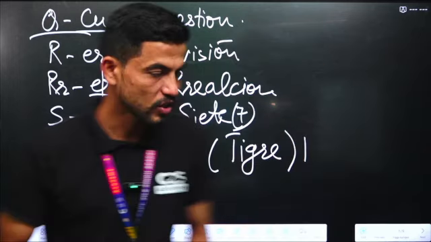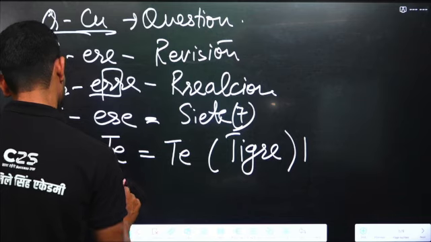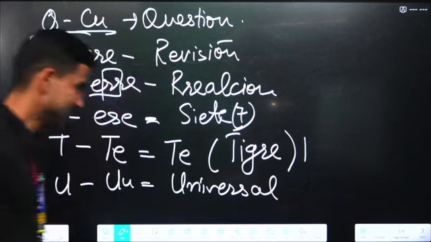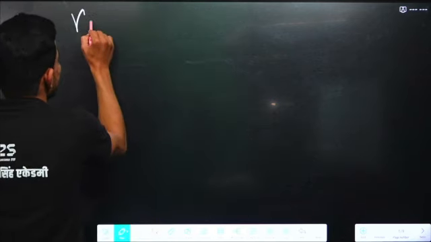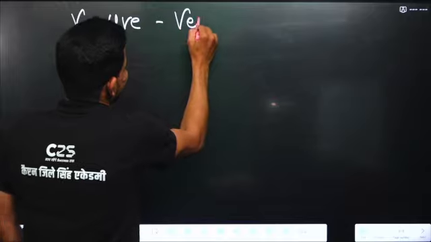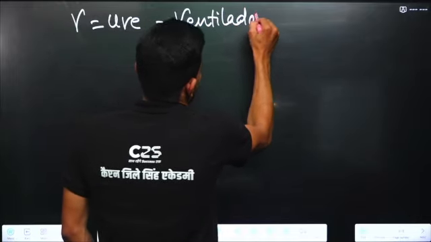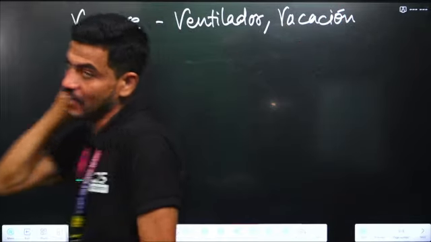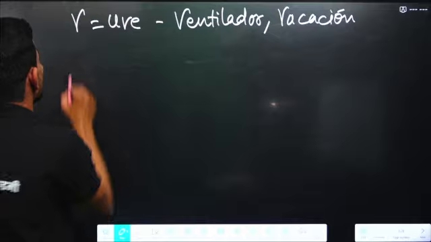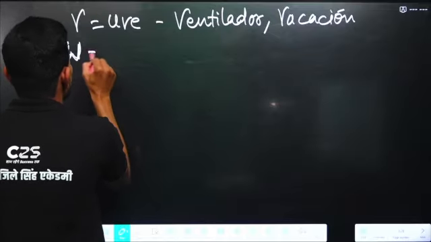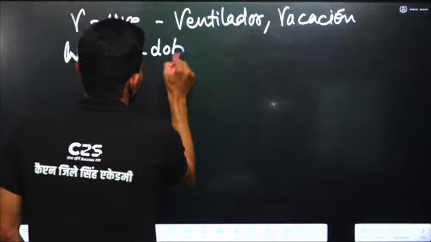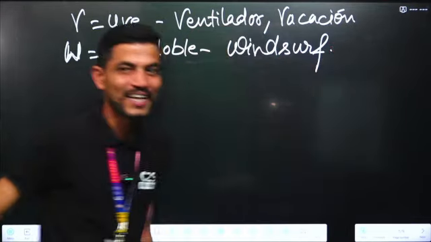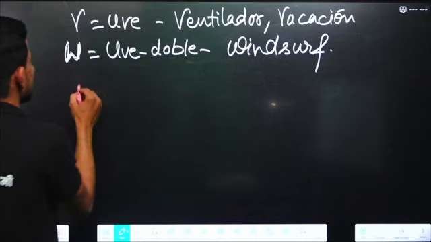Next is U. U is pronounced as U. For example, universal means universal. V is pronounced as uve. Ventilador. Vacación. Vacation. Ventilador is fan. W is pronounced as uve doble. For example, windsurf. Uve doble is windsurf.